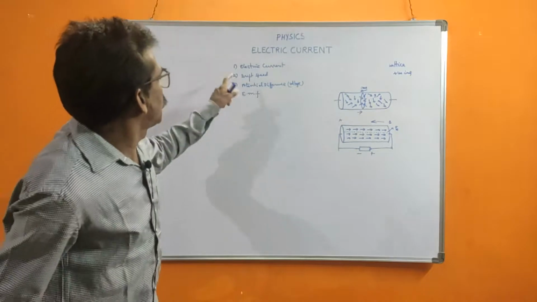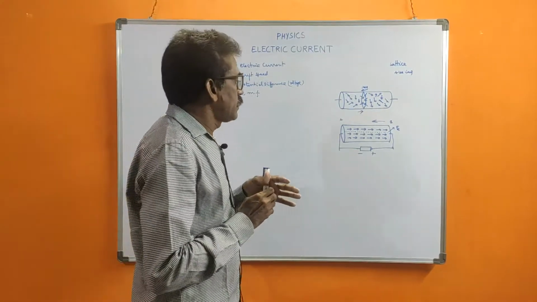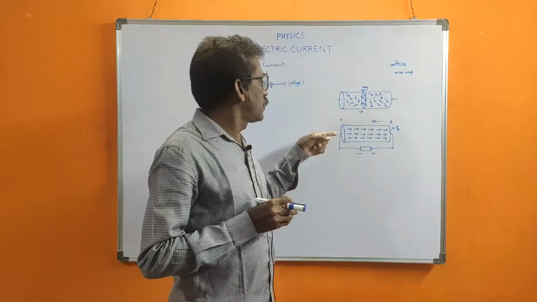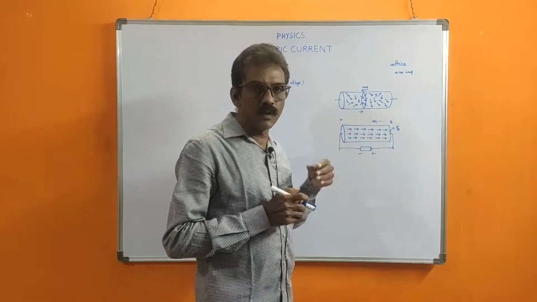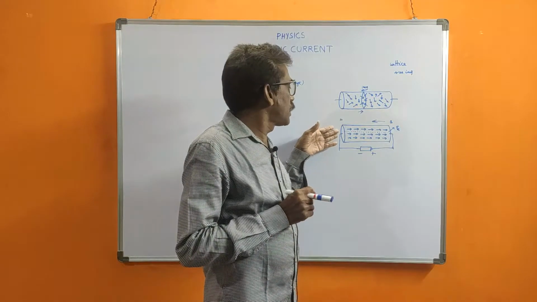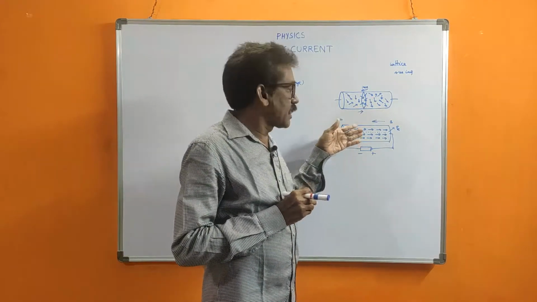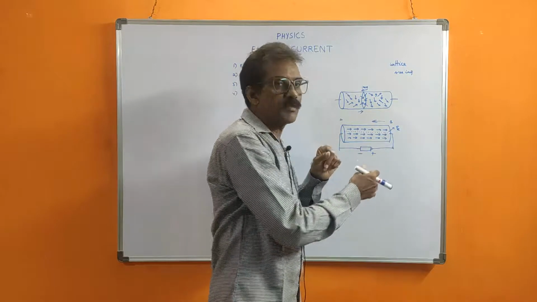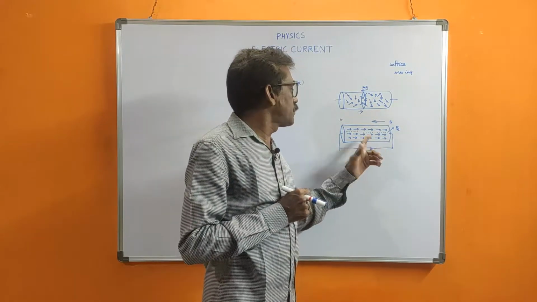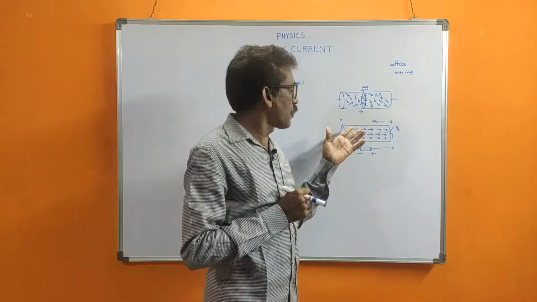Now, when the electrons are flowing, they flow through a conductor with a certain velocity when the two ends of the conductor are connected to a battery. If you are not connecting it, there is no flow of charges.